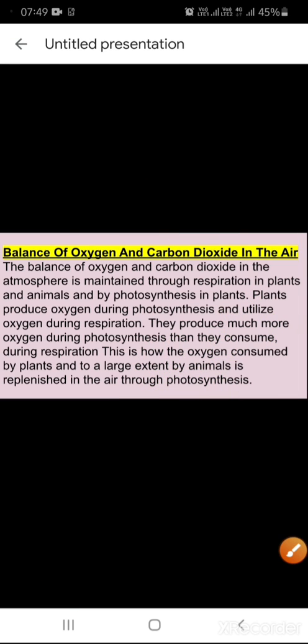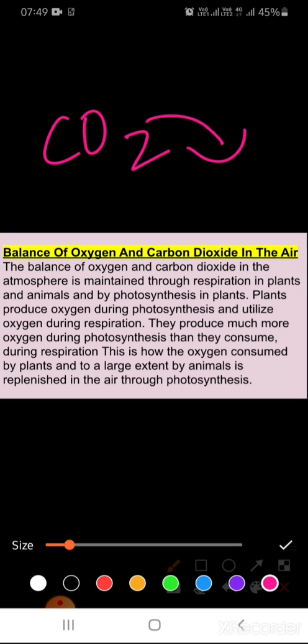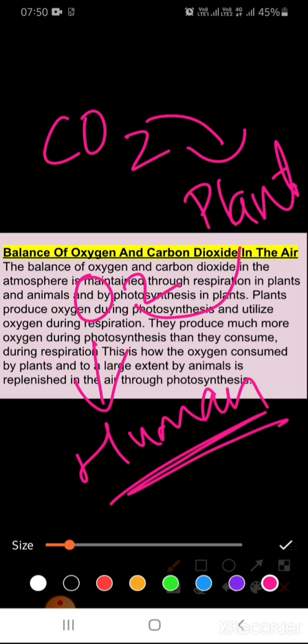So in this way, the carbon dioxide that we are releasing is used by plants, and plants give us oxygen. This oxygen is taken by human beings. Is it clear? Carbon dioxide is taken by plants.